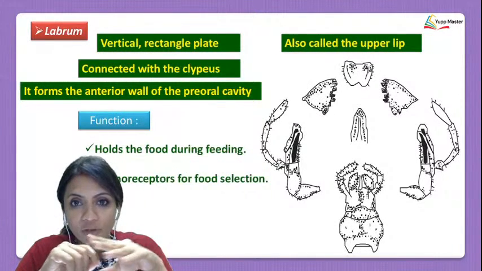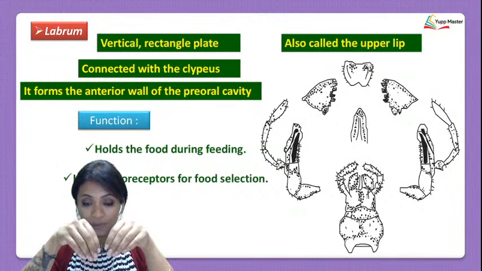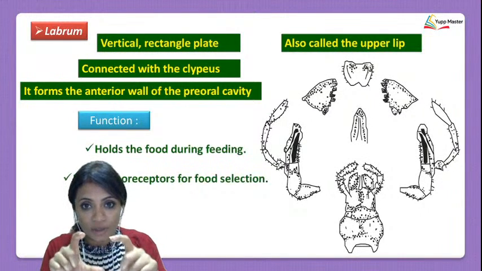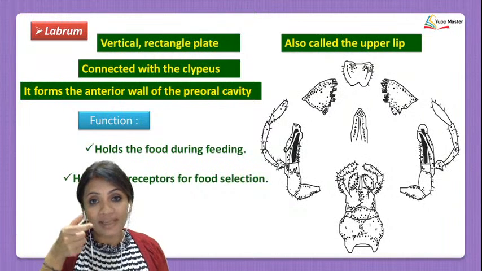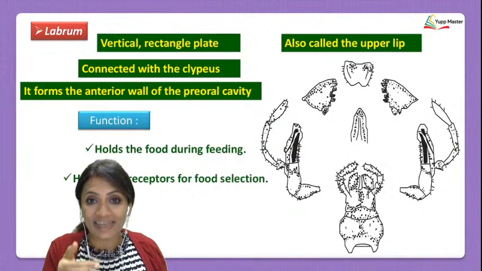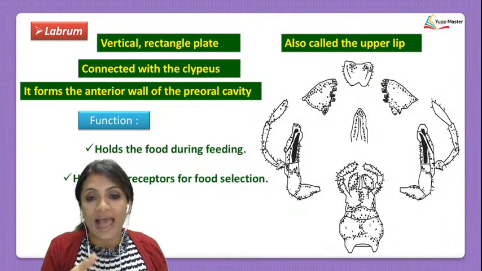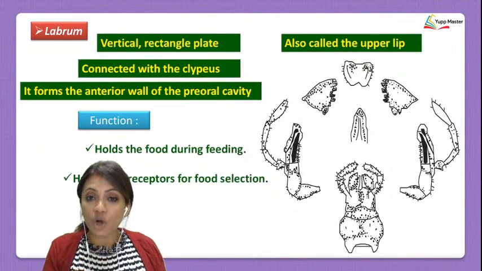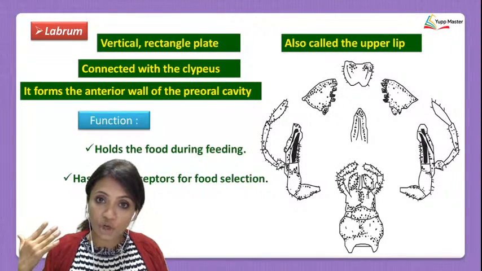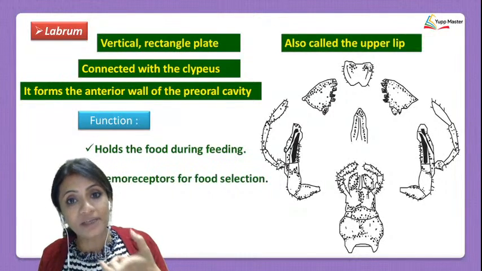But when we talk about the cockroach, first of all, its mouth is not opening in the front. Its mouth is opening downwards. When the mouth opens downwards, the upper lip and lower lip open, but the jaws are placed slightly behind. So there is a gap between the lips and the jaws, and that gap is called the preoral cavity. Anything inside the jaws is called the oral cavity, but between the lips and the jaws, that part is called the preoral cavity.